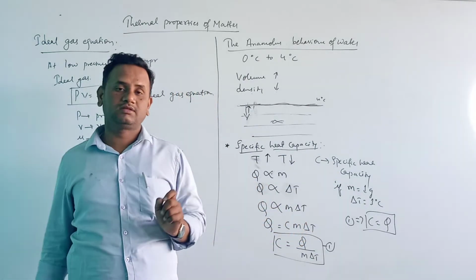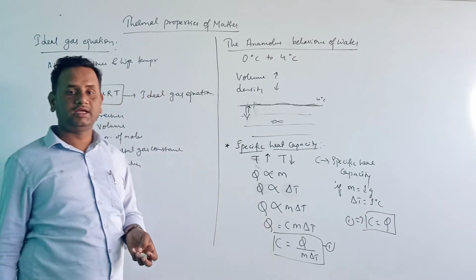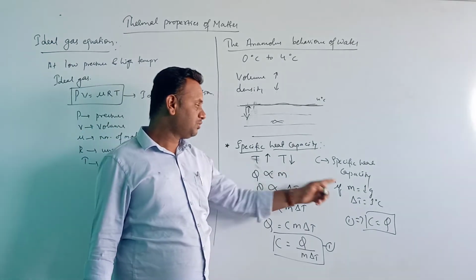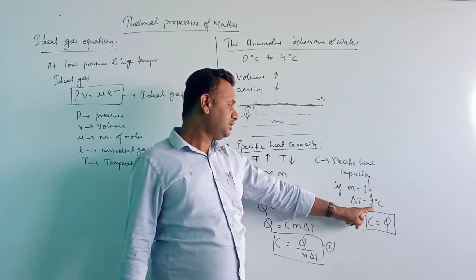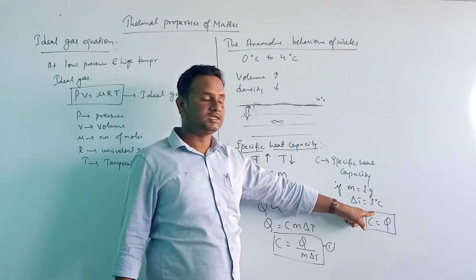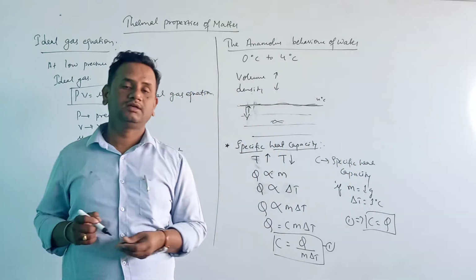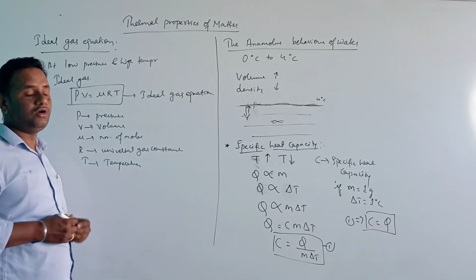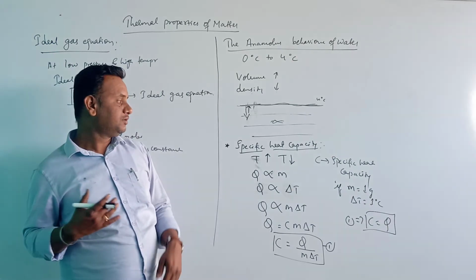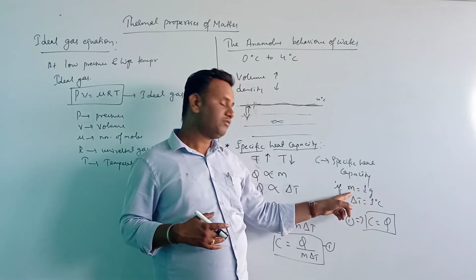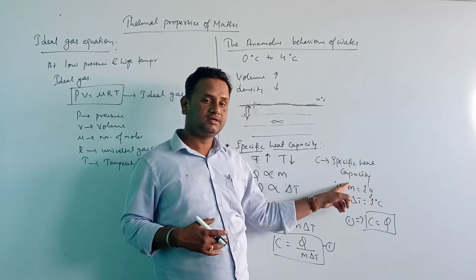The specific heat capacity of a body is defined as the amount of heat gained by a substance of mass 1 gram whose temperature is raised by 1 degree Celsius. The amount of heat needed to raise the temperature of 1 gram by 1 degree Celsius is called the specific heat capacity.